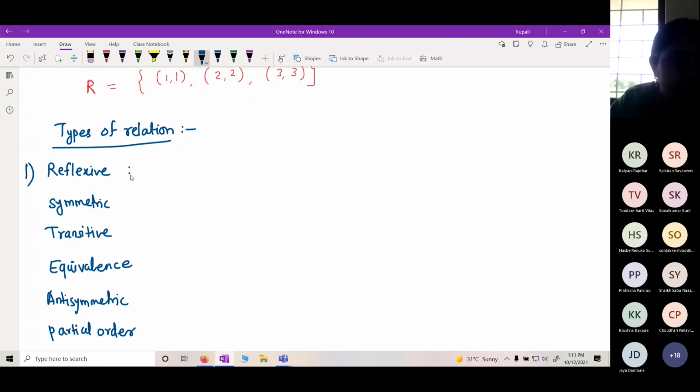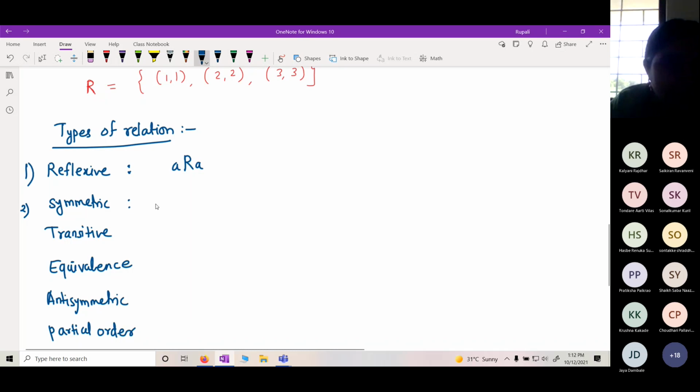So what is reflexive? When R is said to be a reflexive relation? R is said to be reflexive if A is related to itself, right? Or X, if A is related to A, right? Then it is a reflexive relation. We will take examples.